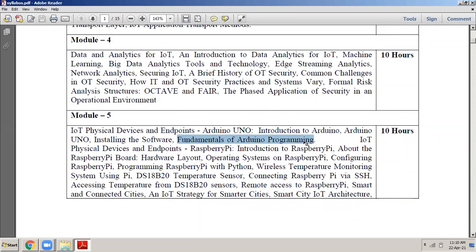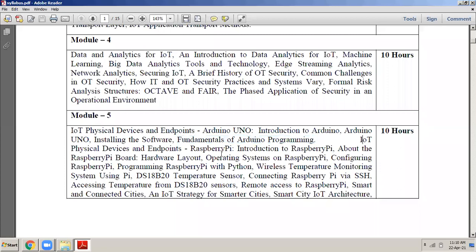Okay, fundamentals of programming means whenever you write a program for Arduino, you write the programs in a particular format. You always have a loop function and you have a setup function. So what do you write in the setup function, what do you write in the loop function? Basically that is what we are going to learn in fundamentals of Arduino programming.